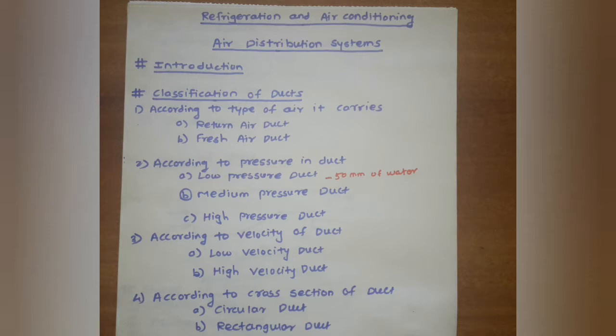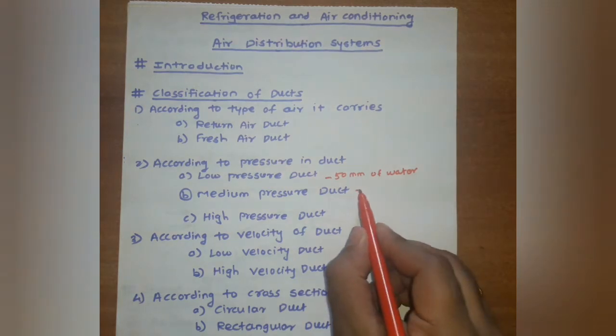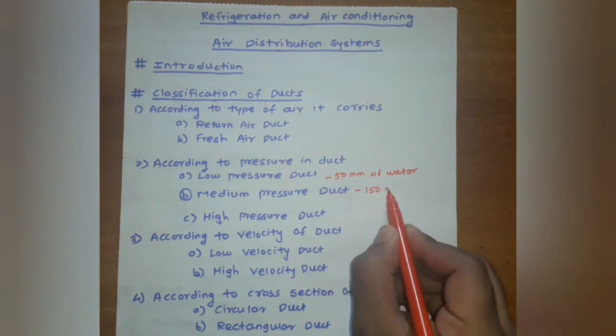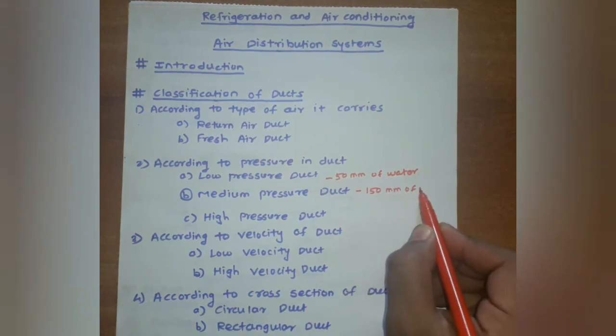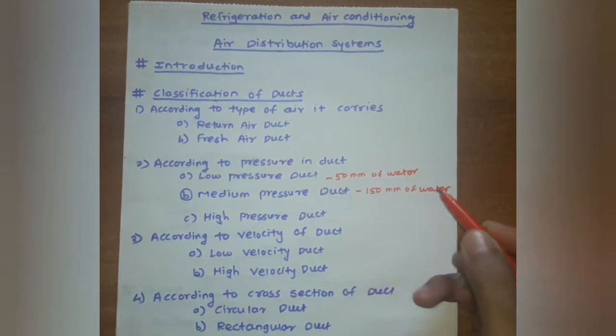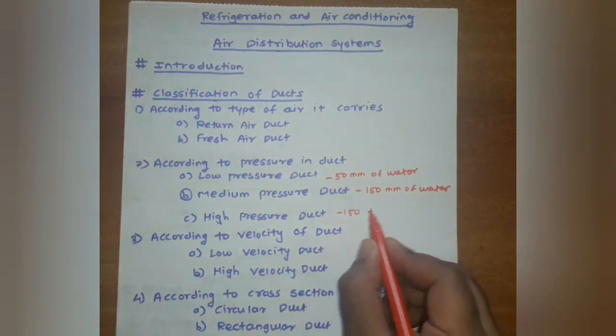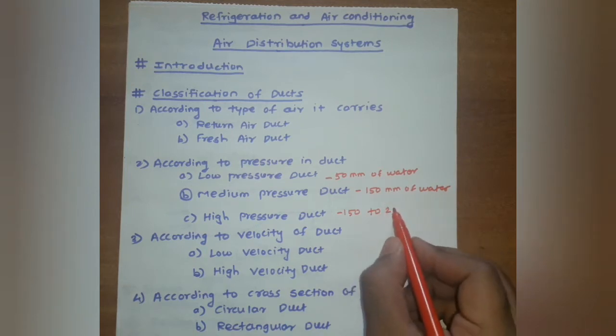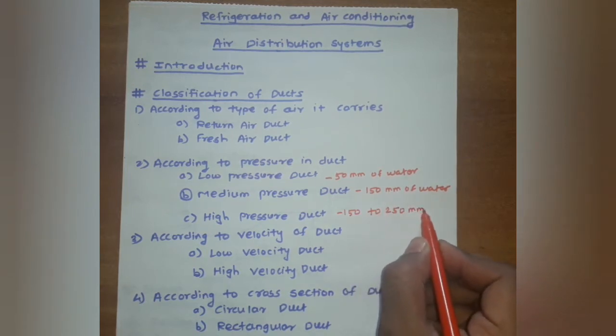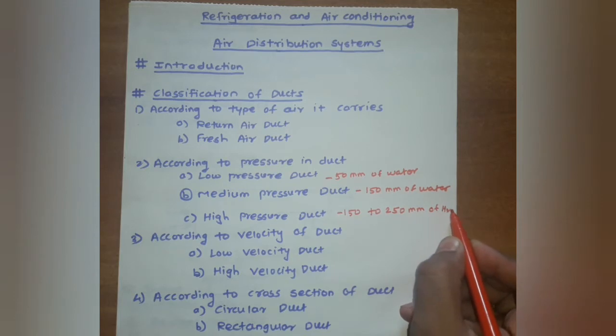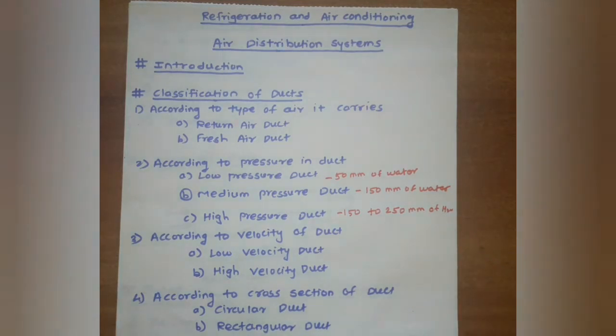When the pressure lies between 50 to 150 mm of water, then the ducts are known as medium pressure duct. And the third type is high pressure duct. If the pressure in the duct is more than 150 mm, up to 250 mm of water, then the ducts are known as high pressure duct.